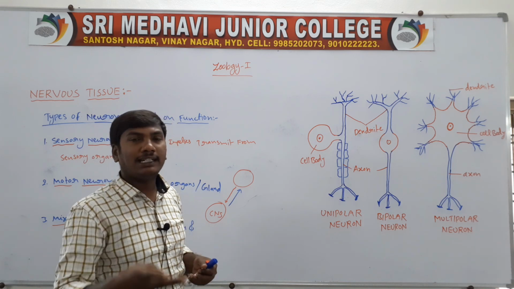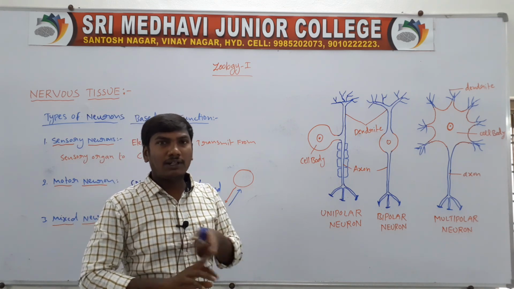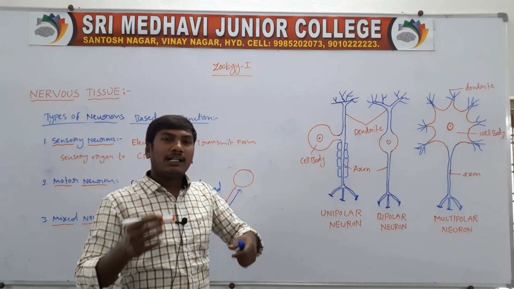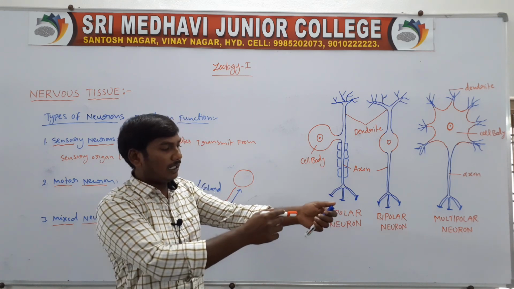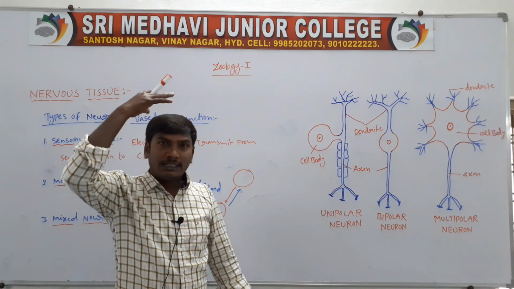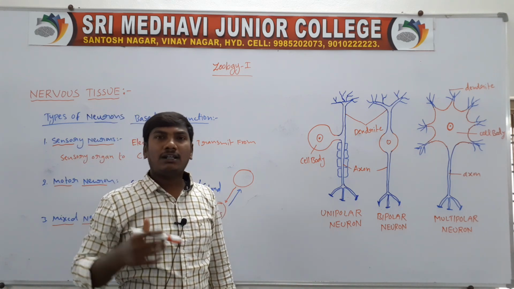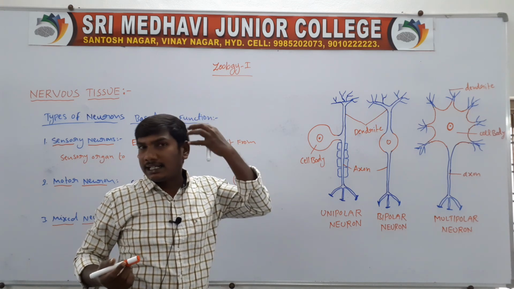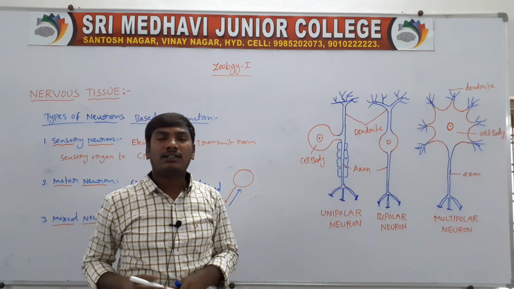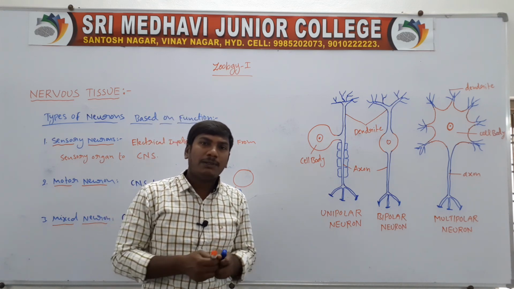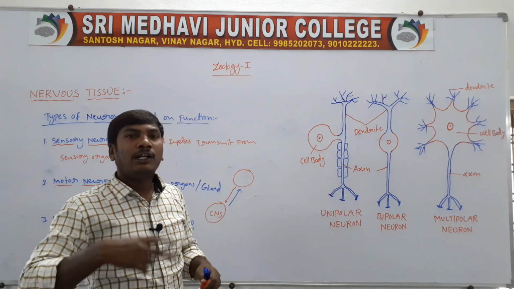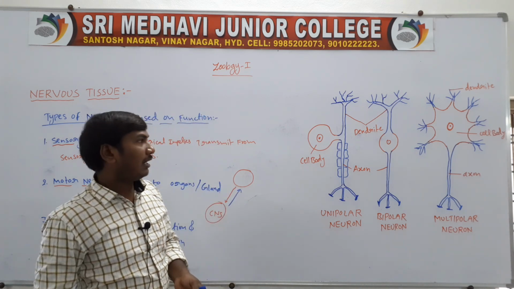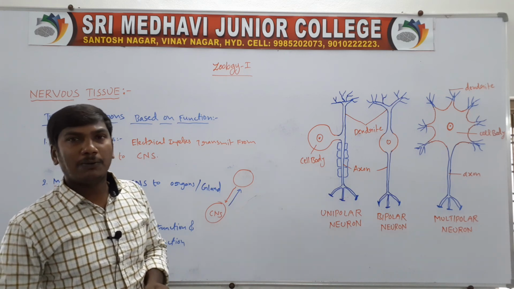The neurons are of three types: sensory neurons, motor neurons, mixed neurons. Sensory neurons means the signals or messengers transmit from the sensory areas to the central nervous system. A motor neuron means the messengers transmit from the central nervous system to organs. Third one, interneurons or mixed neurons have two functions, sensory function and motor function. Next class we will discuss the multipolar neuron.